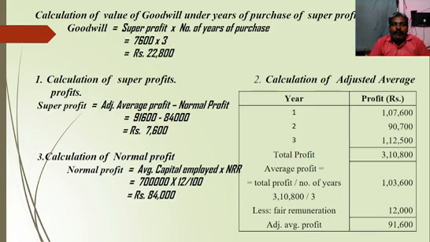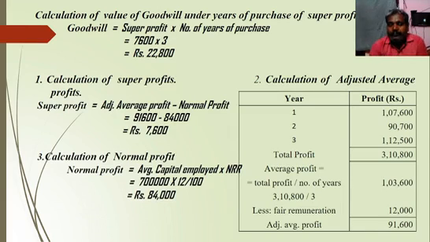With the help of super profit, we calculate the value of goodwill. So 7,600 into 3, because the number of years of purchase is 3 as given in that problem. 7,600 into 3, we get rupees 22,800. That is the value of goodwill under this method.